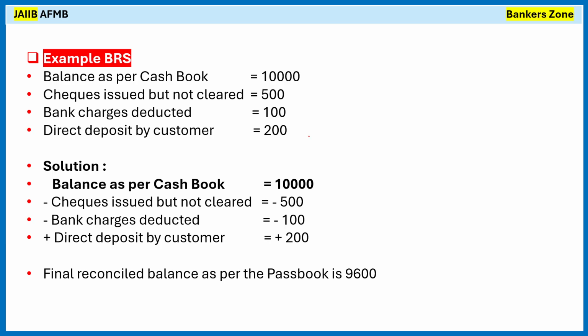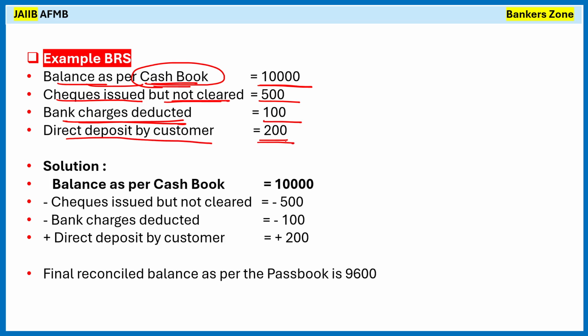See, now what have they given? They have given the bank balance as per the cash book. What is a cash book? The cash book is the book kept by the accountant of the business. So, as per the cash book, the balance is 10,000. Checks issued but not cleared: they have issued checks but they are not cleared, 500. Bank charges deducted 100. Direct deposit by the customer 200. Okay. Now we have to check.